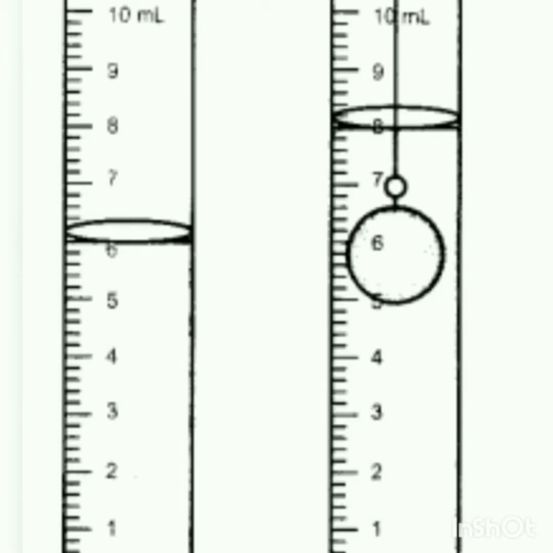Note down the reading of the water level again. Let it be V2. Okay. So the volume of stone is V2 minus V1 and the density of stone is mass upon V2 minus V1. This is the process to find the density of an irregular solid.